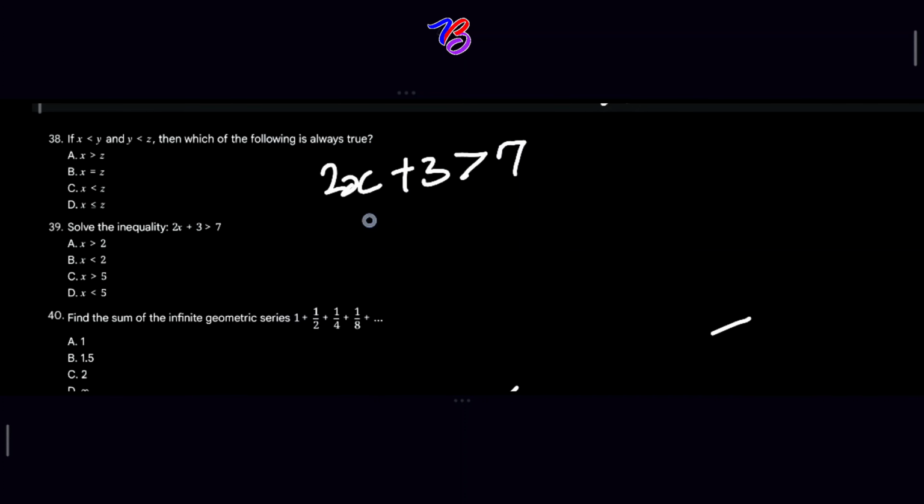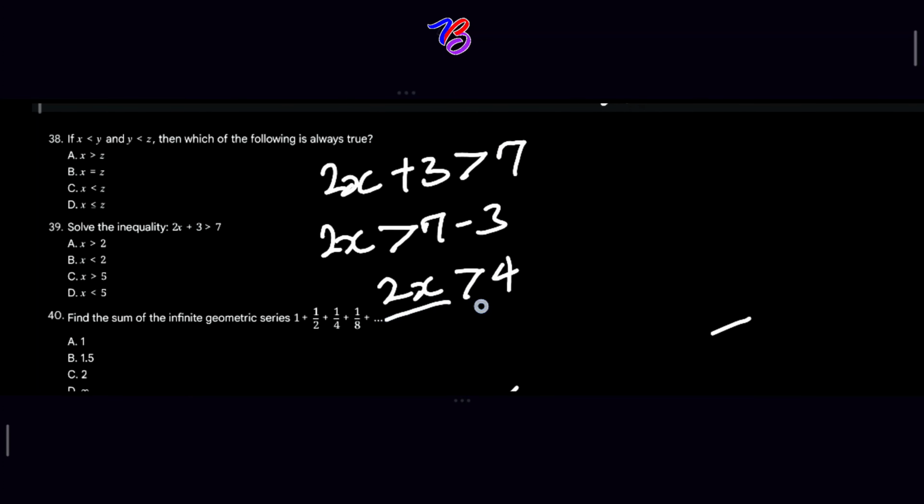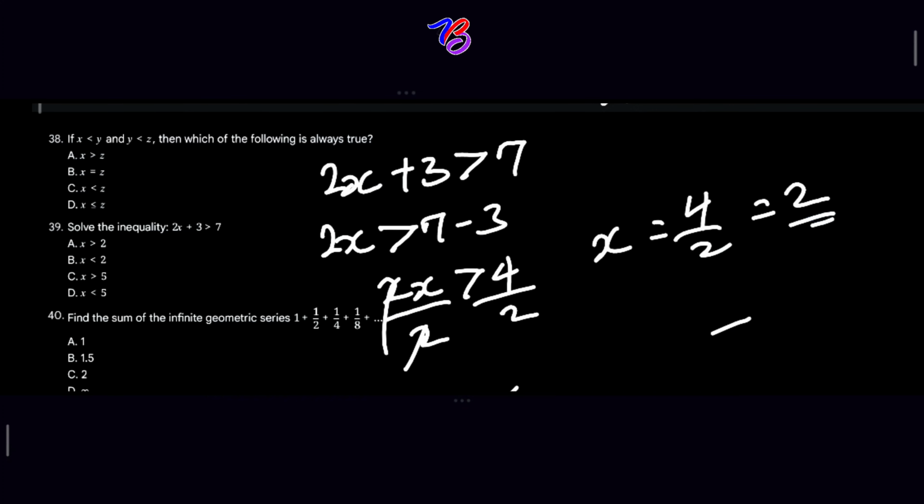So we are going to subtract 3 from both sides, or we say collect like terms. So that we have 2x will be greater than 7 minus 3, so that 2x will be greater than 4. Here we divide through, we are looking for x. Divide through by 2, so that x is equal to 4 over 2, and the answer is 2. So x is greater than 2. The solution to this is A.